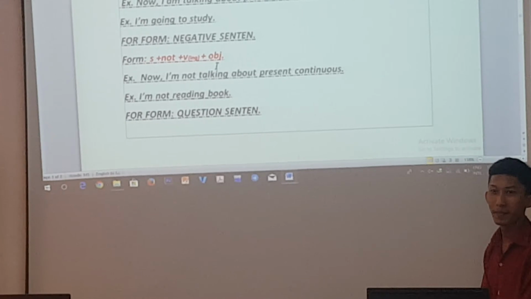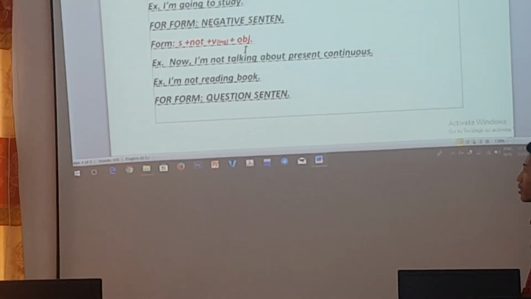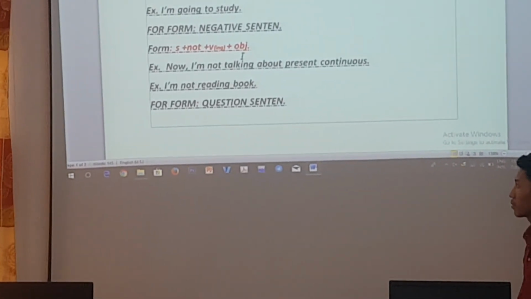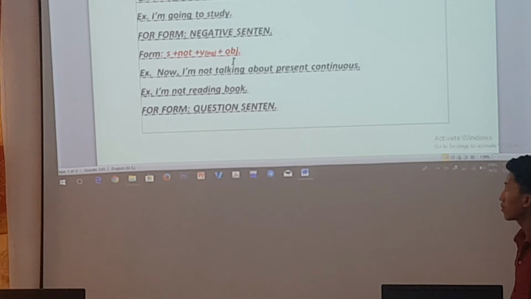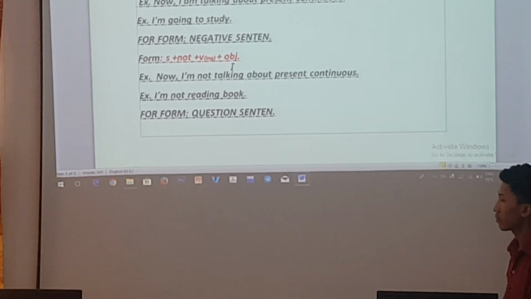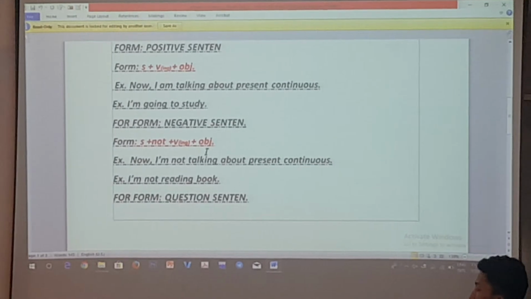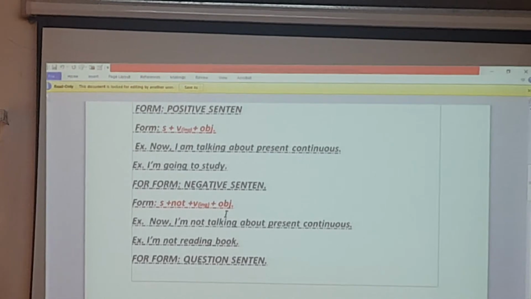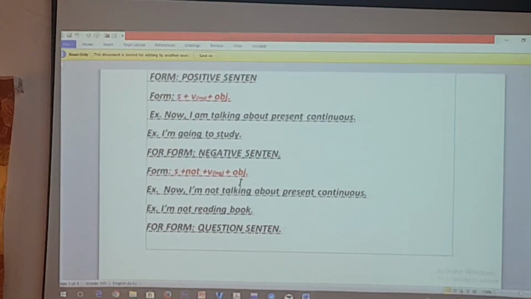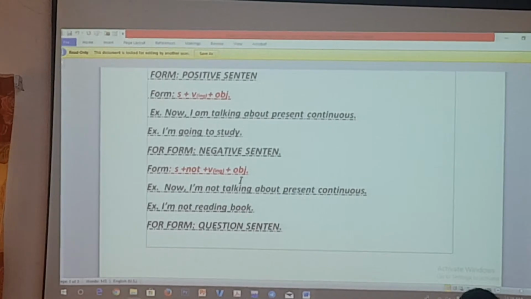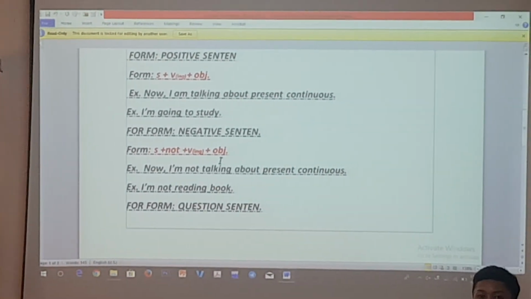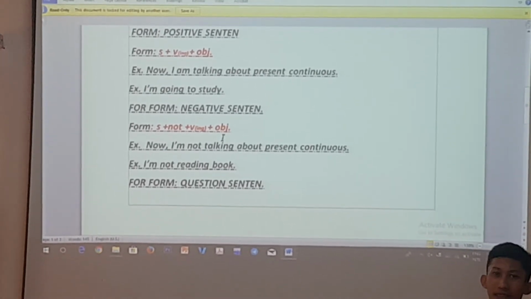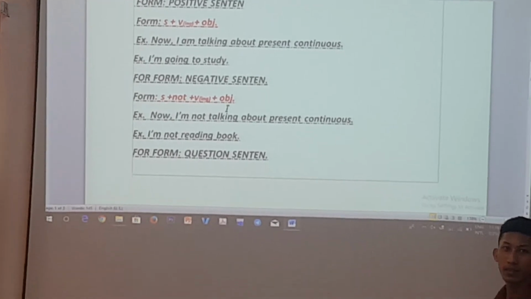Example: now I'm not talking about present continuous. Is it correct? Yeah. I'm not reading book. You use the example correctly, but in the form you need to change it. What does it mean? Temporary action, everyone. Like in the usage of the previous one, it talks about the activity that is happening now and a temporary action. What does it mean, temporary action or activity?